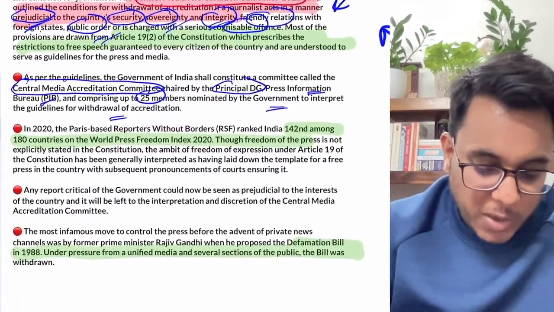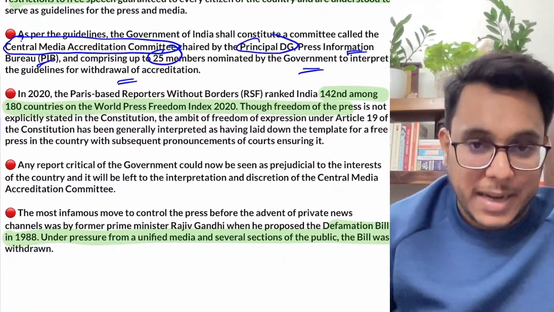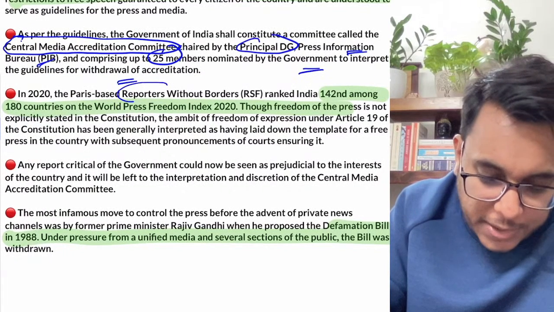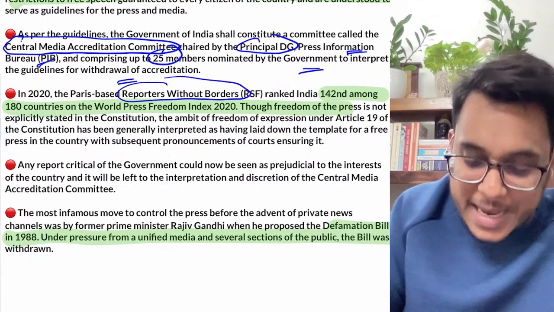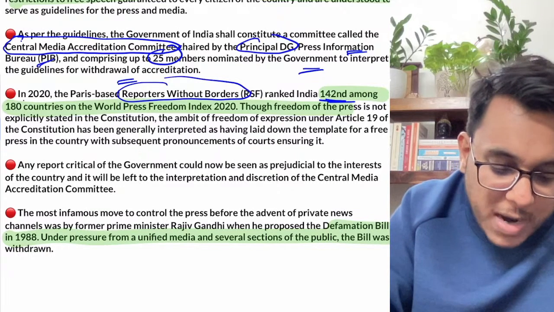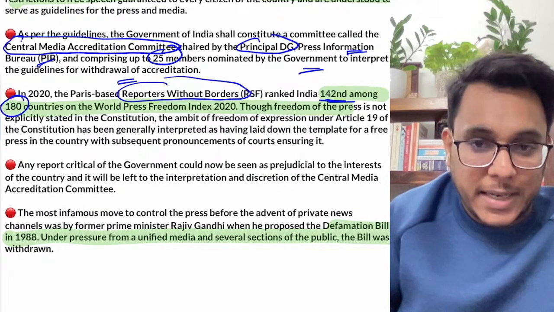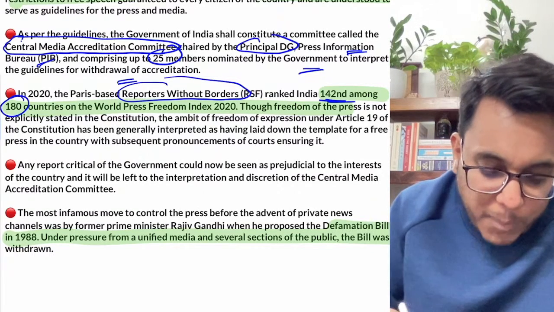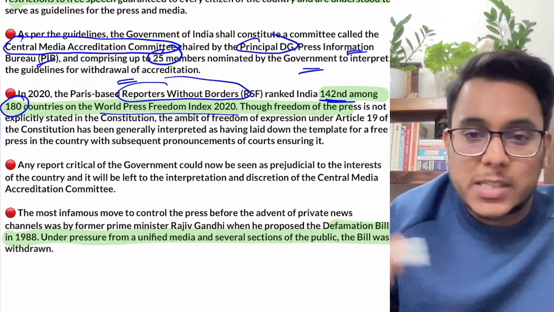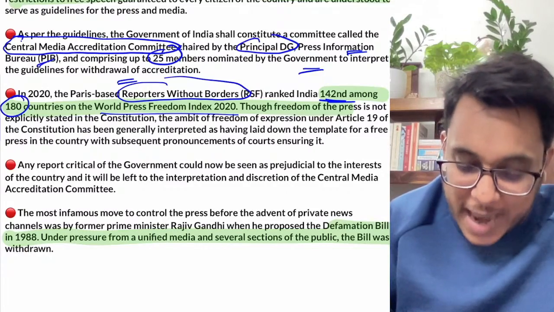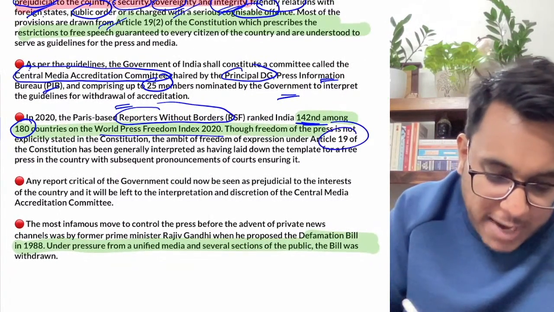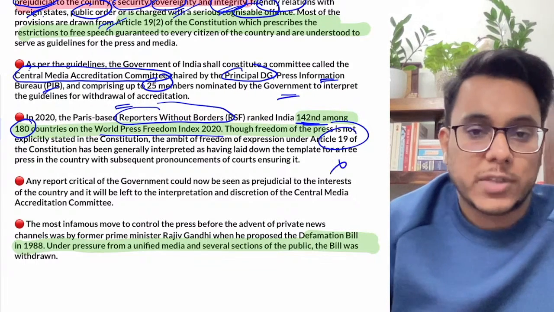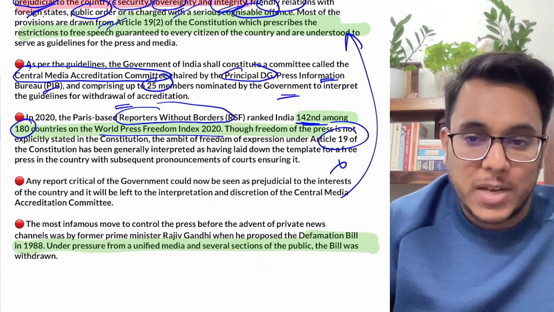Now understand this thing, that when we talk about India's rank on the Reporters Without Borders index, India's rank was 142 out of 180 countries. Is it clear? This is a very poor rank. In the World Press Freedom Index, we don't perform very well. And Article 19, which talks about free media, free press, is violated by the guideline which has been released.